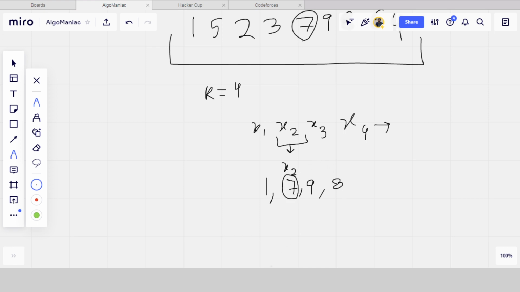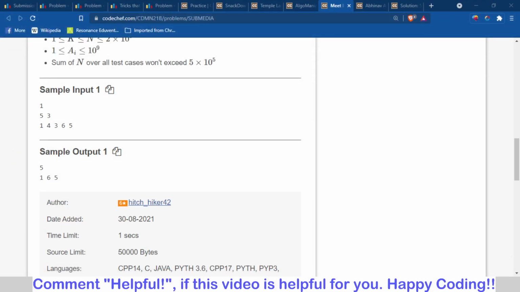So now we will discuss the code. I hope you understand the logic. If you have any problem, you can comment, or you can also join our Telegram.